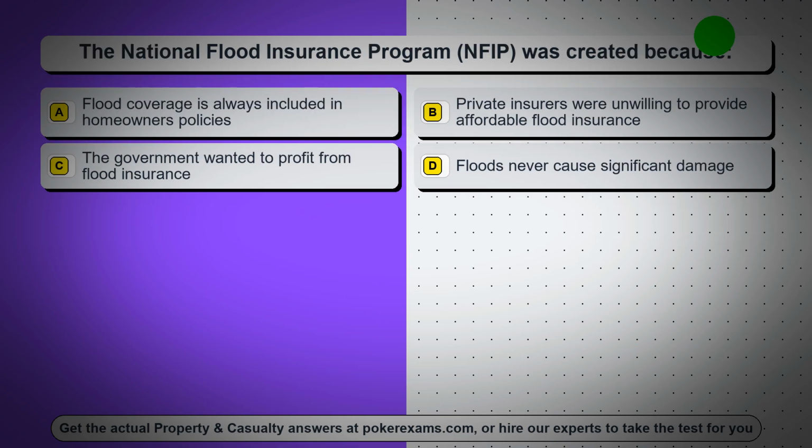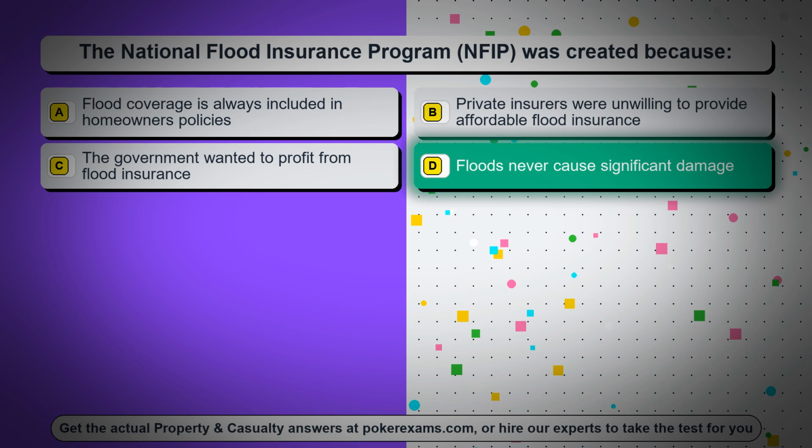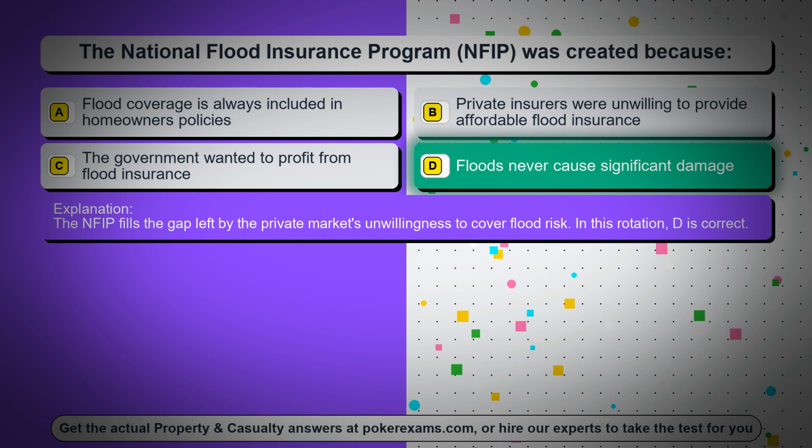Question 63. The National Flood Insurance Program, NFIP, was created because, option A, flood coverage is always included in homeowners' policies, option B, private insurers were unwilling to provide affordable flood insurance, option C, the government wanted to profit from flood insurance, option D, floods never cause significant damage. The correct answer is option D, floods never cause significant damage. The NFIP fills the gap left by the private market's unwillingness to cover flood risk. In this rotation, D is correct.